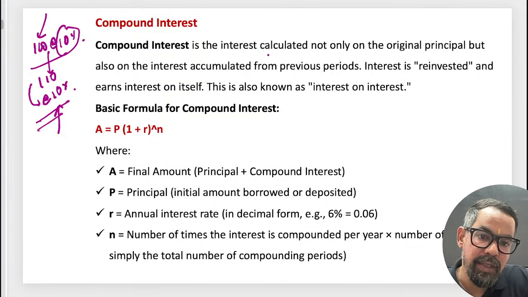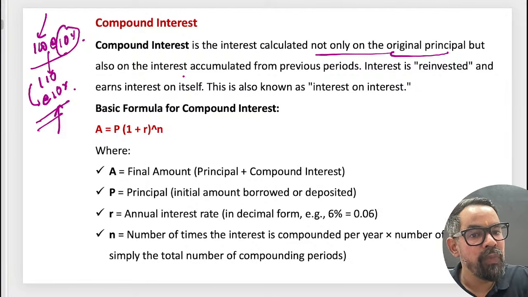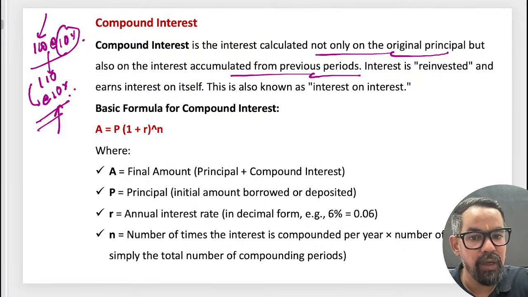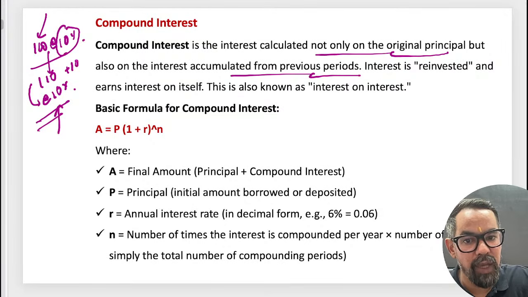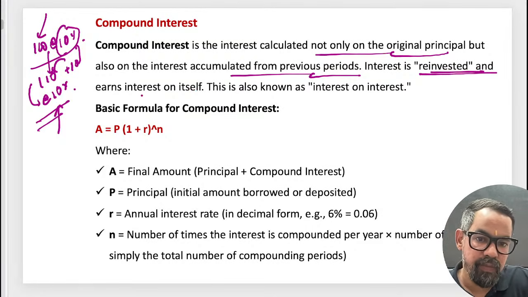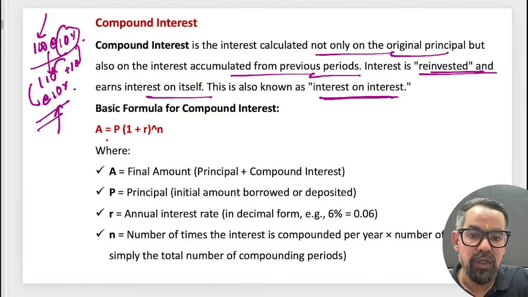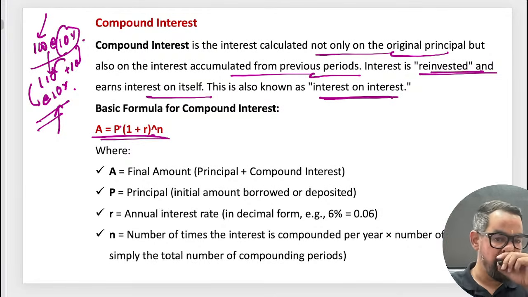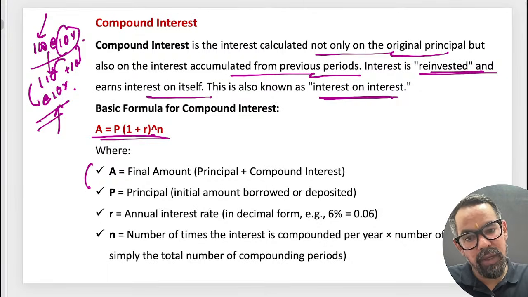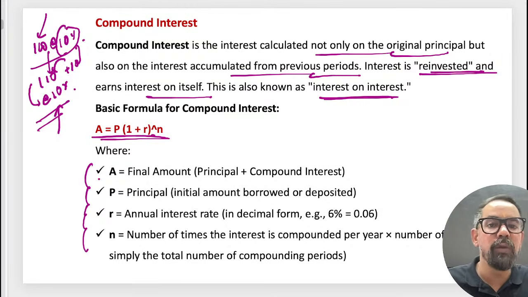So compound interest is calculated not only on the original principal but also on the interest accumulated from the previous period, like this 10 rupees which we have added here. That's why it became 110. So it is reinvested and earns interest on itself. So it is interest on interest. How do we calculate this? P(1 + R)^n. So here the written down value method can be calculated through this formula also.